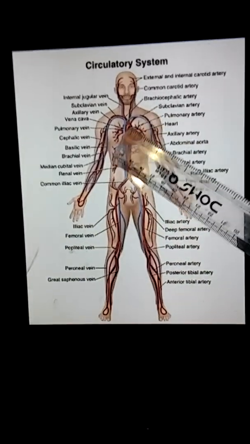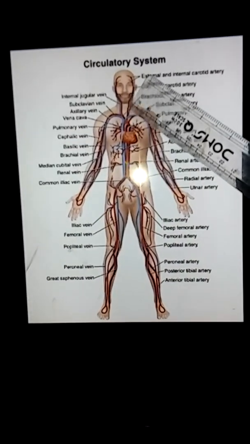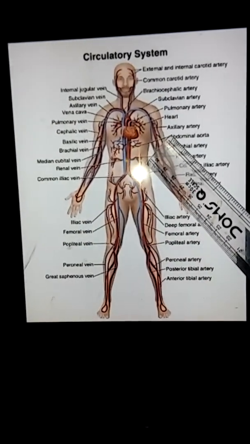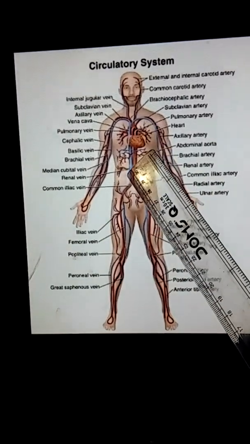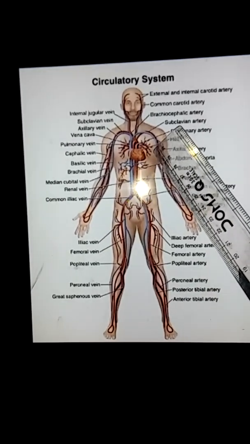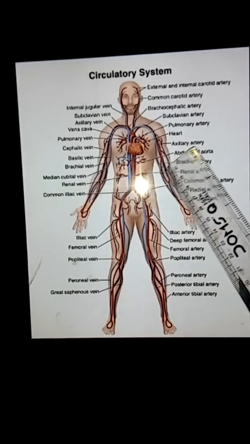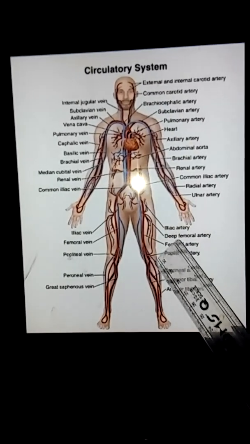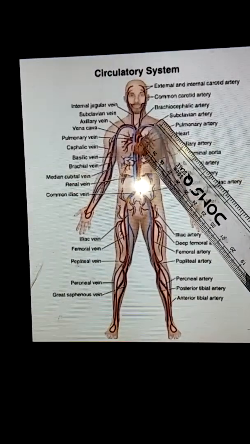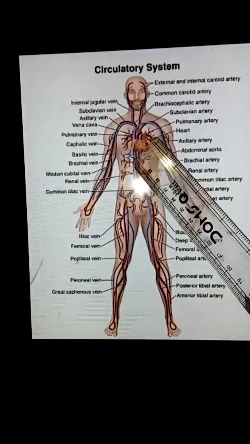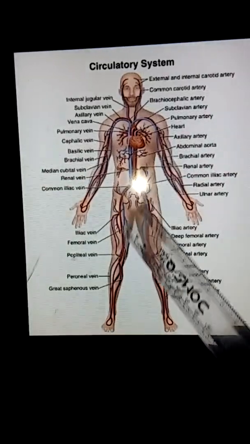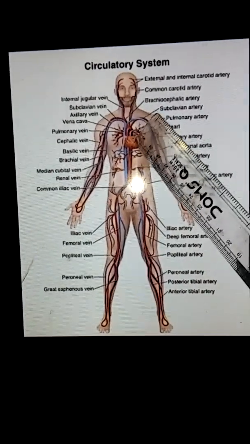The blood vessels that carry pure blood to the different parts of the body are known as arteries. The blood vessels that collect the impure blood from the different parts of the body and bring it back to the heart are known as veins. Veins are in blue color. Arteries are in red color. Now, the heart is a muscular organ. Already I told you heart is a muscular organ.